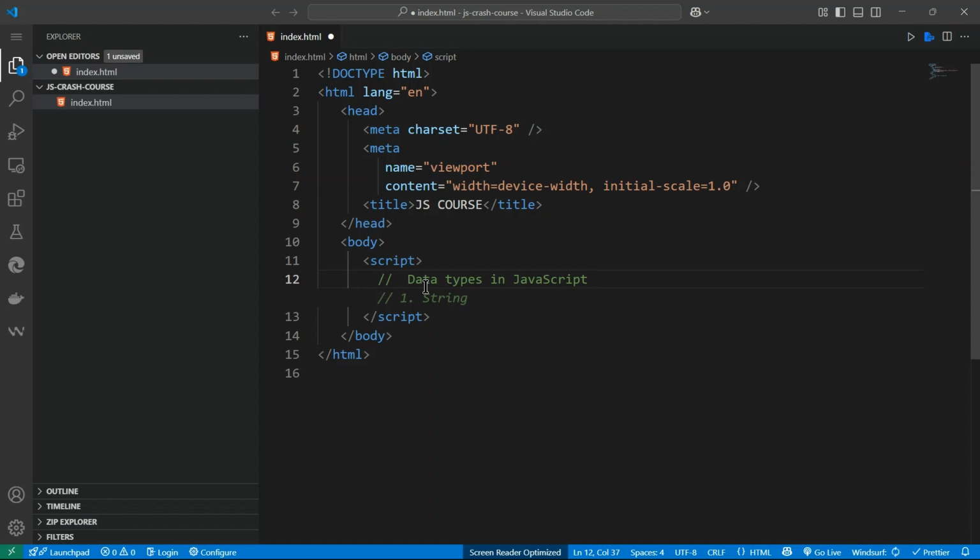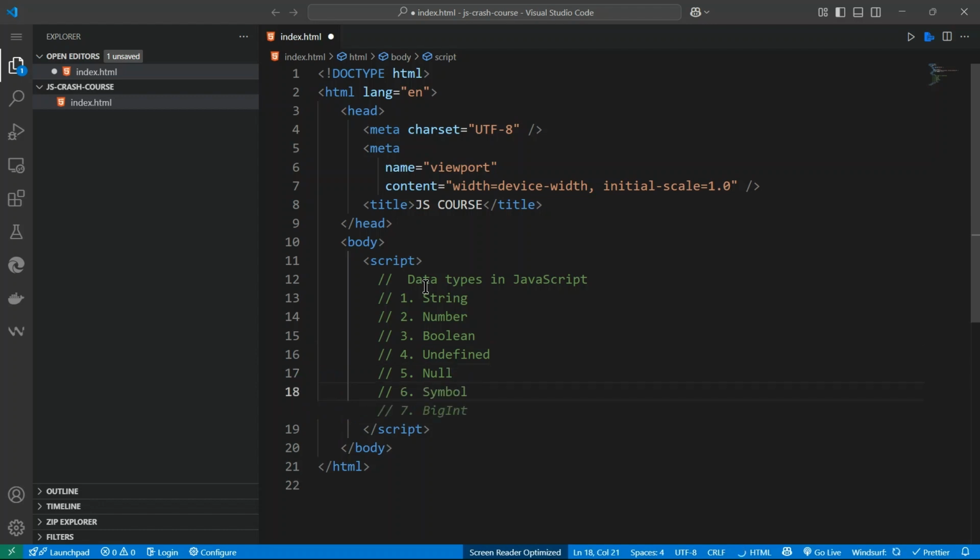So we have string, number, boolean, undefined, nil, symbol, big integer, object, function. So it's showing you 9.